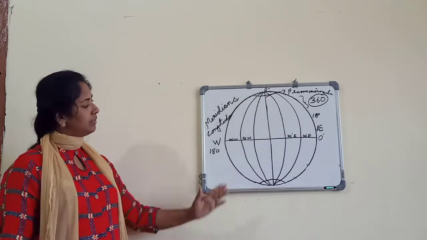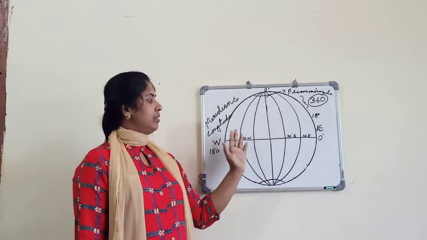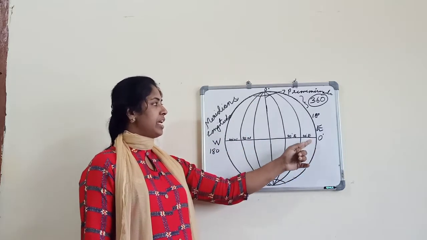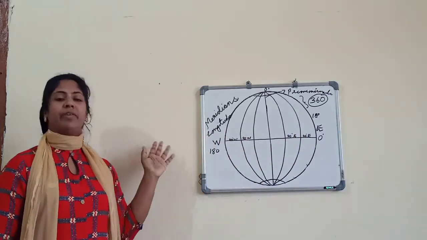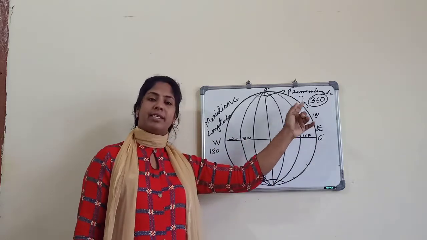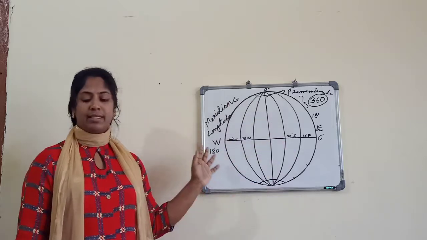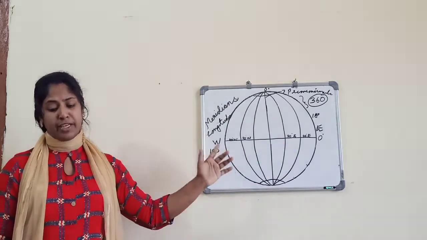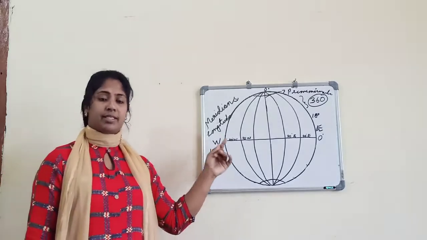The prime meridian is 0 degree, and in the eastern hemisphere we can make 180 meridians, and in the western hemisphere we can make 180 meridians, and all together we can make 360 meridians on this globe. And this is very important for locating any place on the earth's surface.